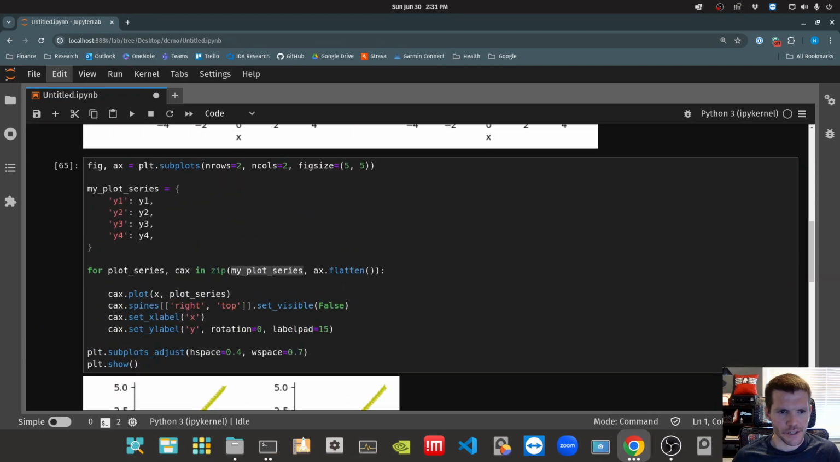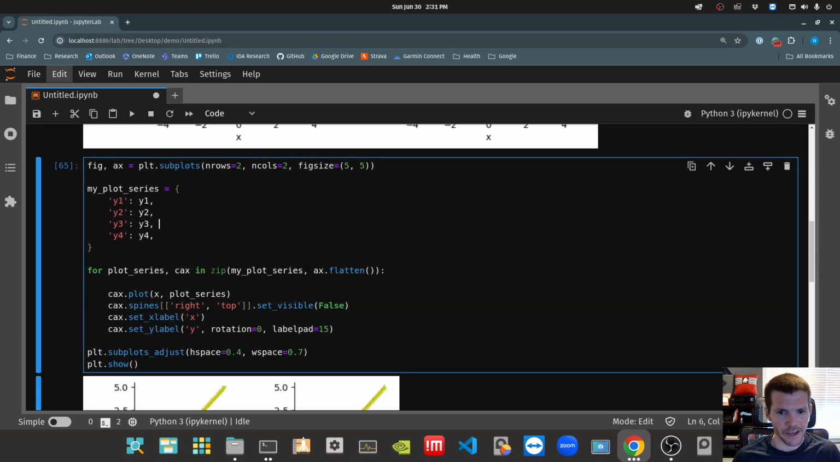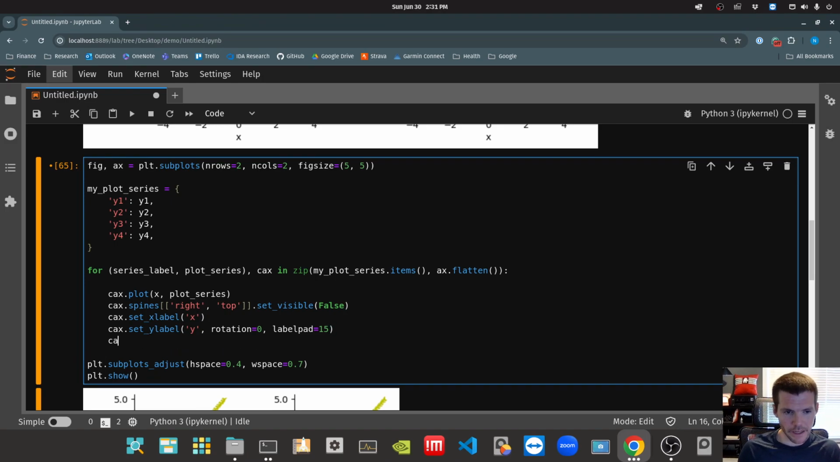And again, this is all just back to iterating over dictionaries. So now I'm going to say dot items, but now everything that it's returning is no longer a single thing. It's a key and a value. So plot series right here is actually going to be a tuple. This is going to be my series label, that's going to store the key. This is going to store the actual array. And then we can use that to do something like cax.set_title.